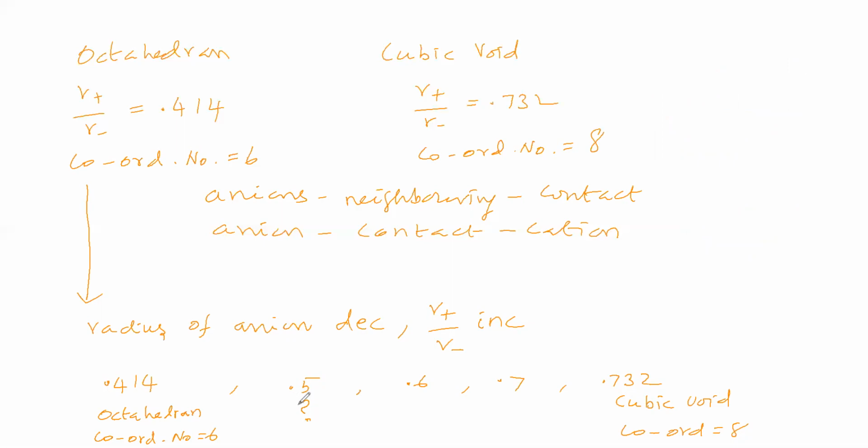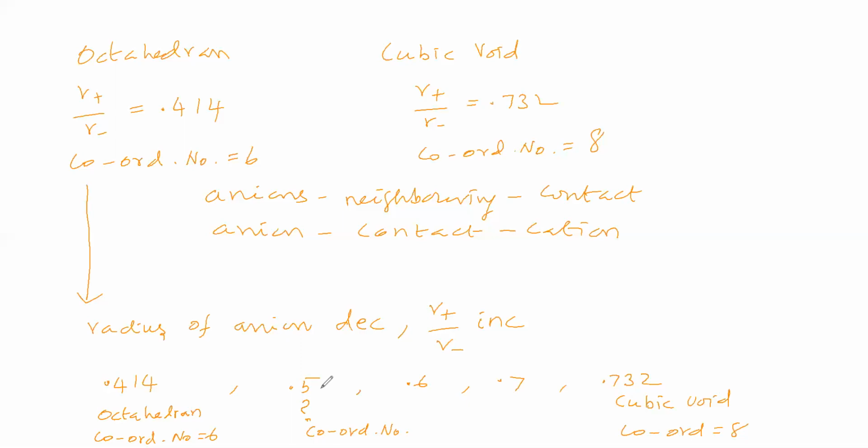Now, when the radius ratio is 0.5, what is the shape and what is the coordination number? You can consider the triangular void, square planar void, tetrahedral void, octahedral void, and cubic void.